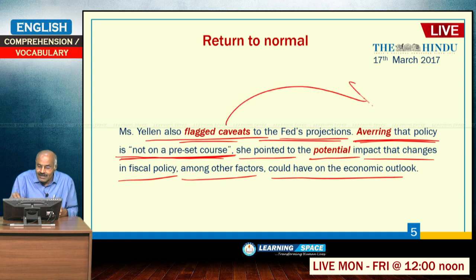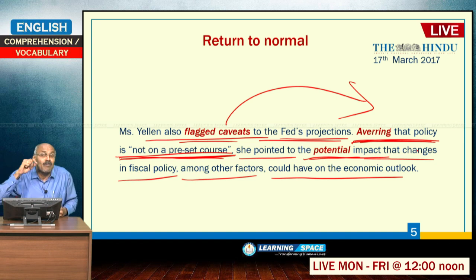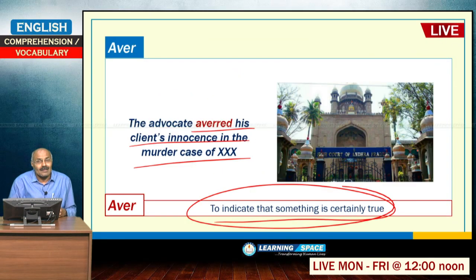She is talking about caveats. Caveats means exceptions or concerns. Averring that policy is not on a preset course. So, then she pointed out that the potential impact with regard to fiscal policy may have some effect in future. So, the fiscal policy stance of the USA's president may have some impact. So, there are some caveats, right.